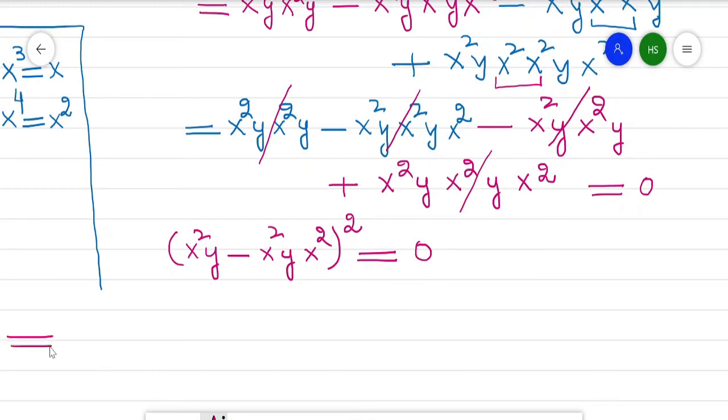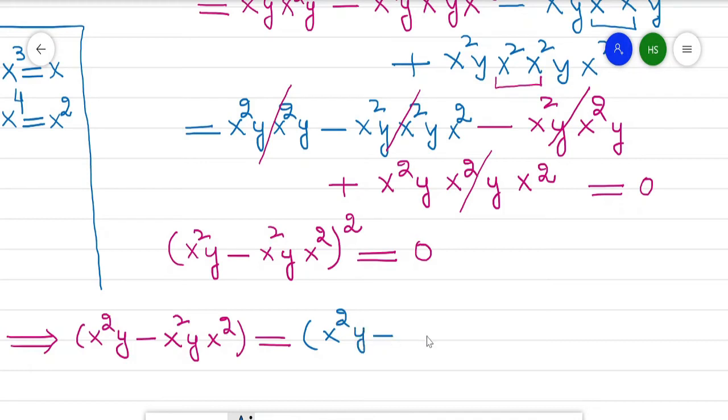Now it implies x²y minus x²y into x². By the given property, this can be written as x²y minus x²y into x² raised to power 3. Why is this possible? This is possible because of the property x³ equal to x.